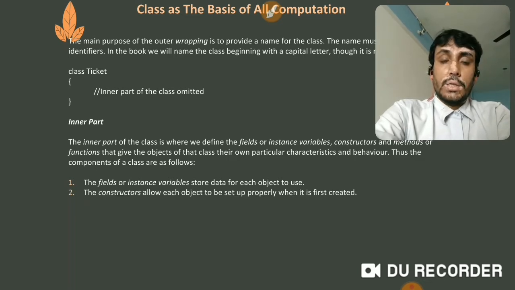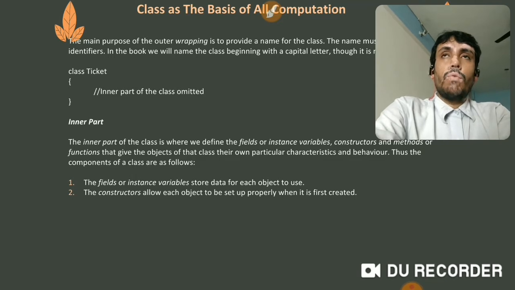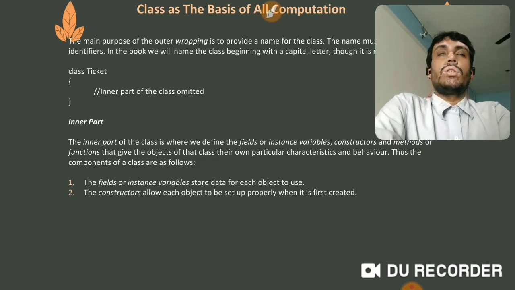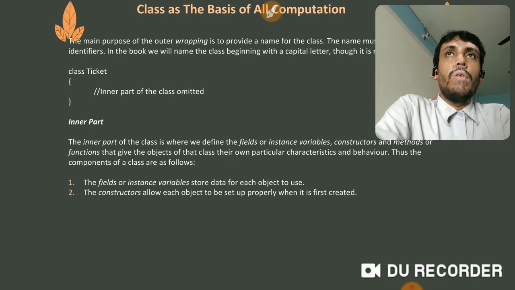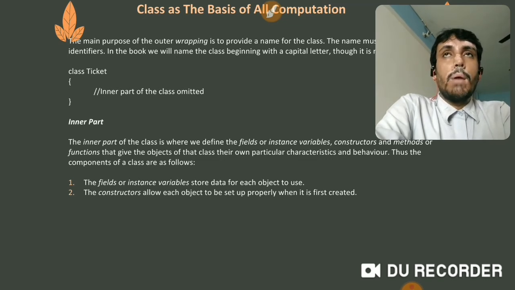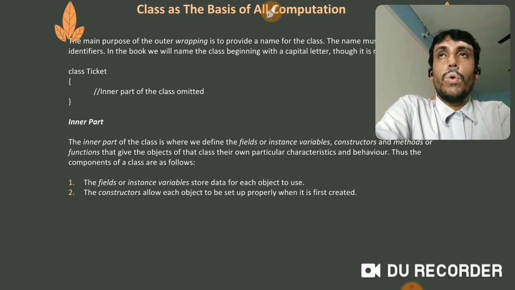The constructors allow each object to be set up properly, meaning our initial value should be given. Whenever we talk about constructor, please keep in mind that we are supposed to initialize, and initialization means a value should be given to the variable, because if we are not giving any value to a variable, the program is not going to be executed. So constructor will take care of all this.